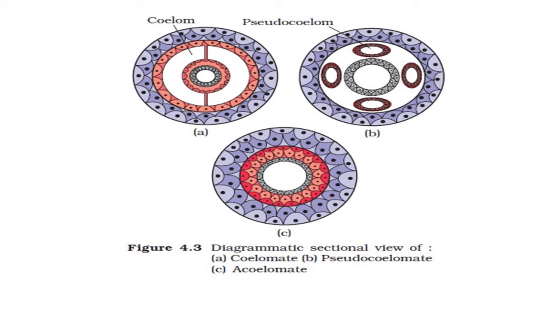In figure C, this is the category of acoelomates. So it is different from coelomates and pseudocoelomates. By studying all these three figures, we can understand the organization of coelom, and on the basis of this, three types are there: coelomates, pseudocoelomates and acoelomates.